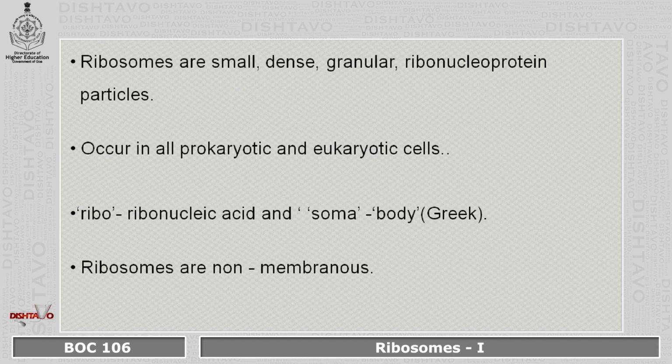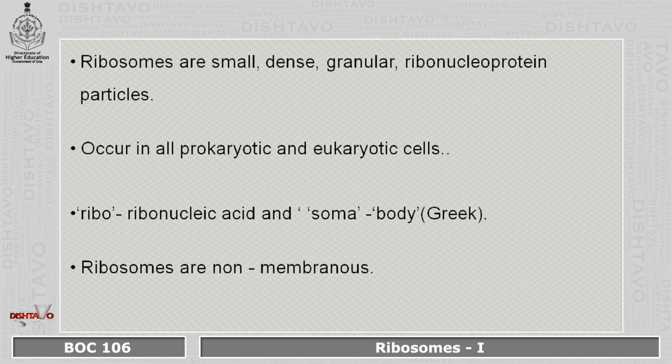Ribosomes are small, dense, granular ribonucleoprotein particles. They occur in all prokaryotic and eukaryotic cells. The name ribosome is derived from Greek words ribo, that is ribonucleic acid, and soma means body.